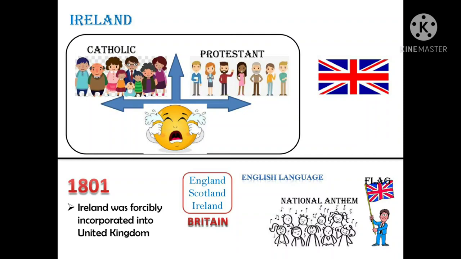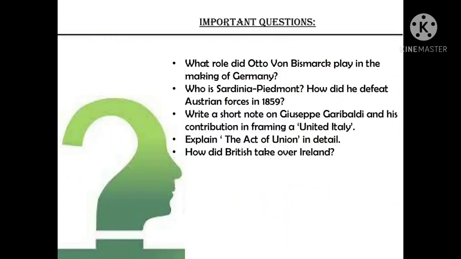Now, under Britain, we can see England, Scotland, Ireland. A new British nation got formed. They came up with their own flag, national anthem, and a common English language. The British became very powerful.